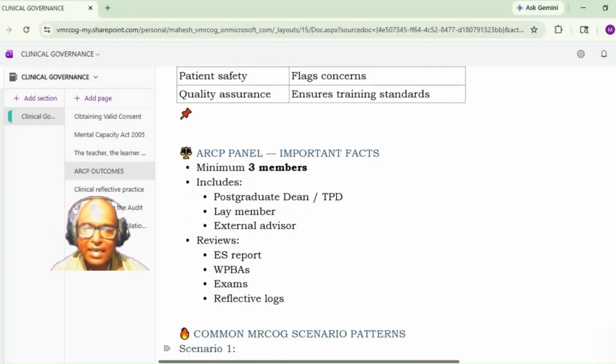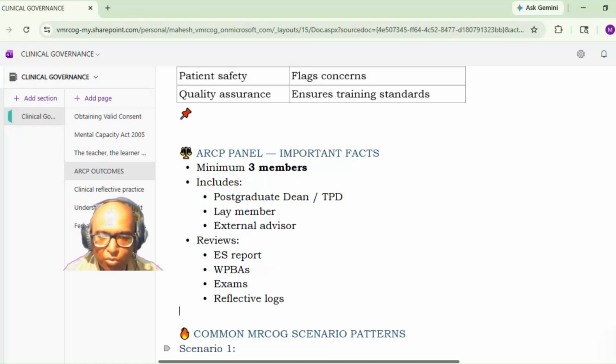Now, what exactly does this ARCP panel constitute? Minimum, there are 3 members. One is a postgraduate dean, and second is a TPD, that is a training program director. Then there is a lay member, and then there is an external advisor also.